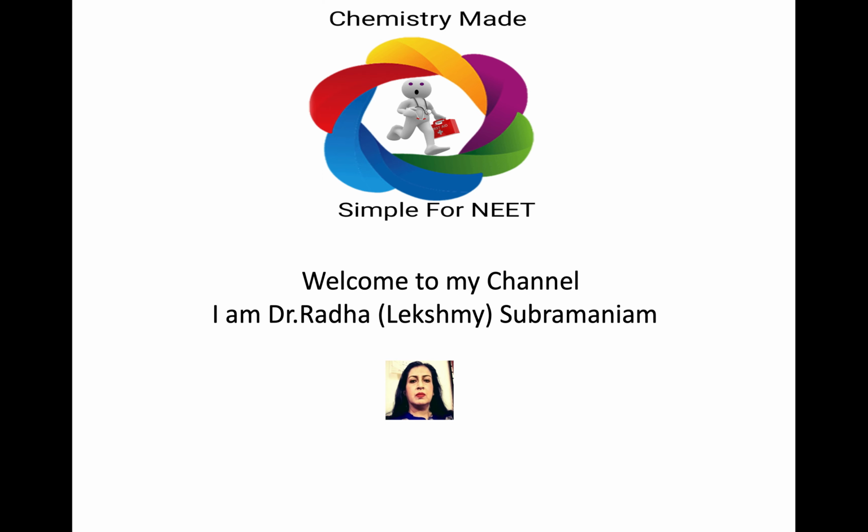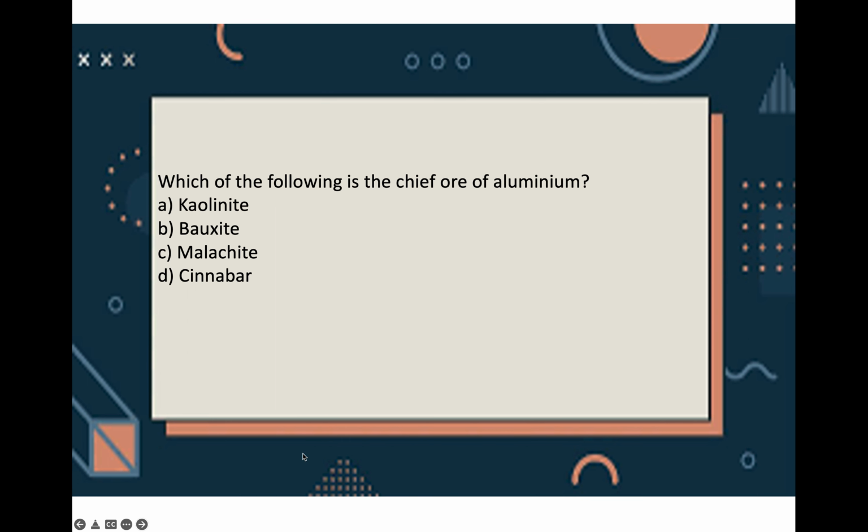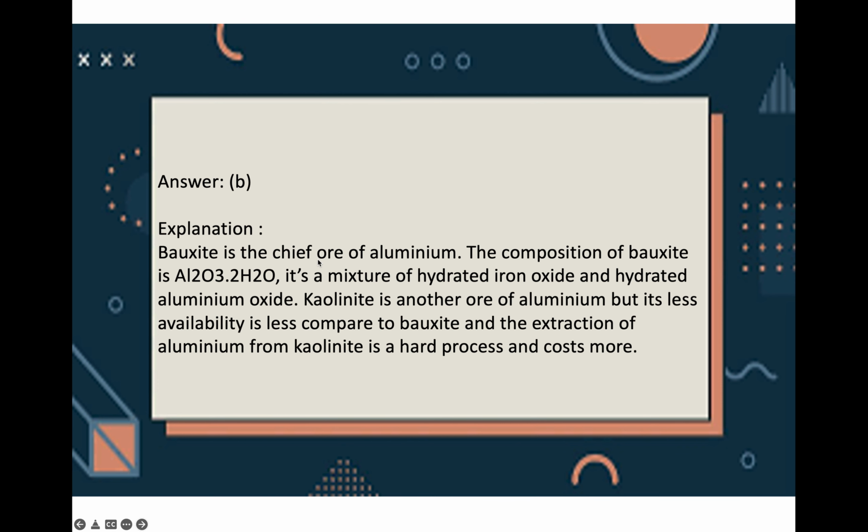Okay, so I hope you understood the important tips, and with that I will be moving on to the first question of today's session. Which of the following is the chief ore of aluminium? You have 4 choices: kaolinite, bauxite, malachite and cinnabar. The correct option is bauxite, the chief ore of aluminium.